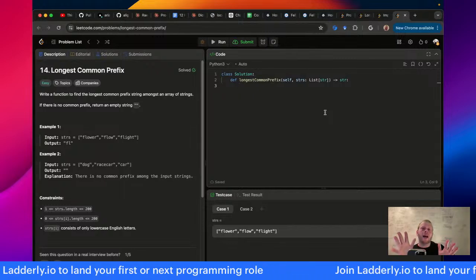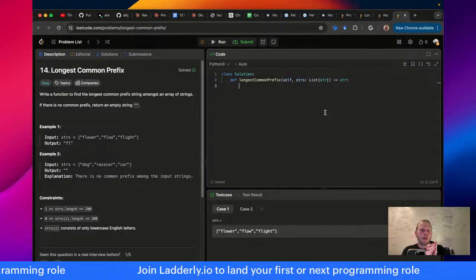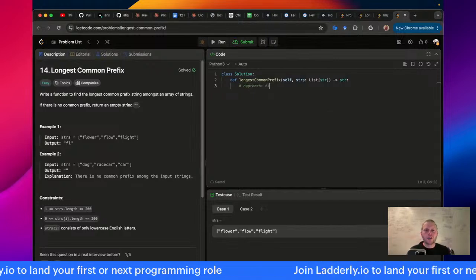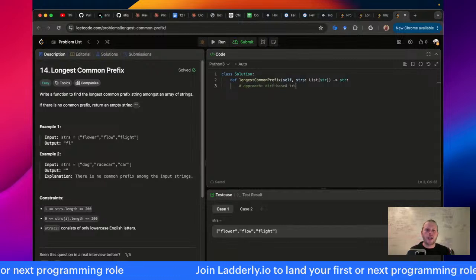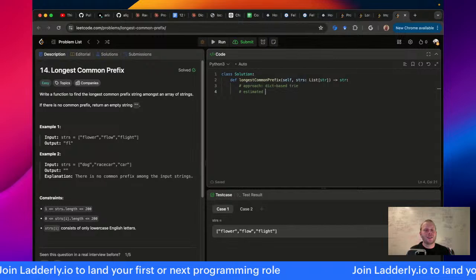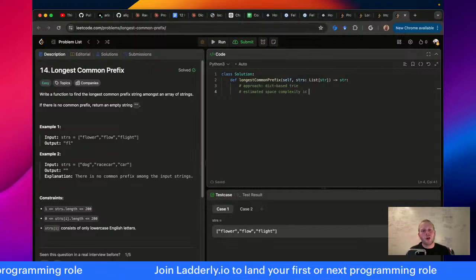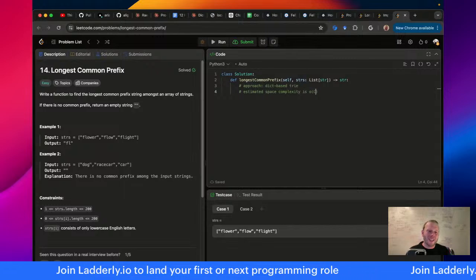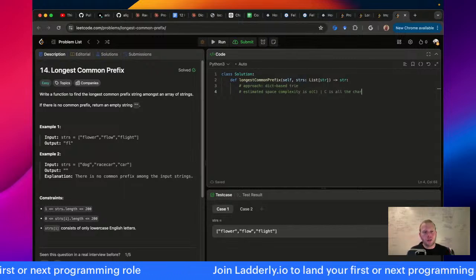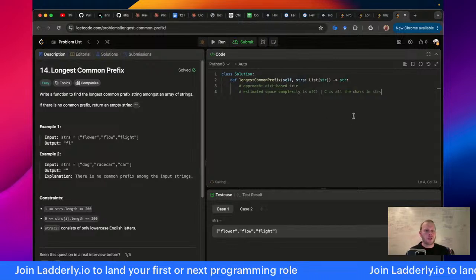I just wanted to set the high level that I plan to just use a dictionary and see if that works. So that's my approach here. So approach, dict-based trie, estimated space complexity is O of, I'm going to call this C, such that C is all the chars in strs. So strs is the argument they give us.